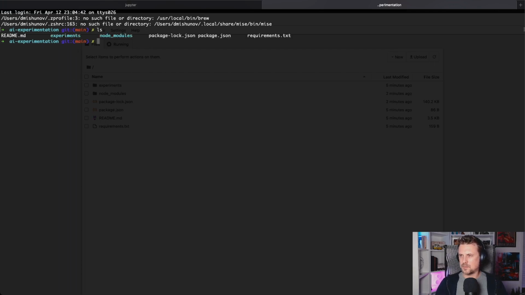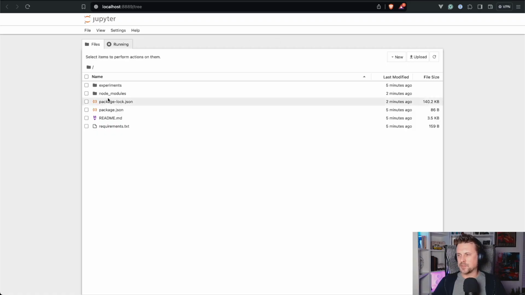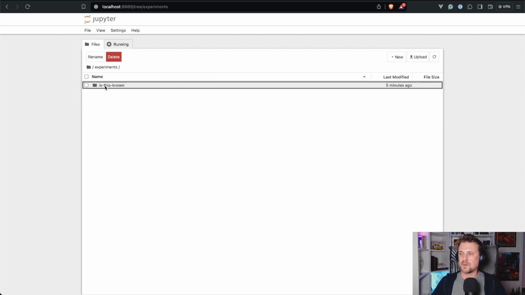So experiments, node modules, readme, package requirements. So that's it. And now this package comes with one particular experiment already in place. And guess what? It's exactly the experiment that we are about to build today. But to speed things up, I've already built it here, and we will just walk through the existing notebooks here, so that you could see how things are built.